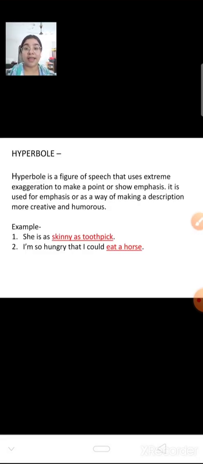Hyperbole means when you are exaggerating something a lot. Exaggerating means, in Hindi you have read about alankar. In alankar it is known as atishayokti alankar. Whenever you are trying to badha chadha kar bolna, exaggerating things to such a point that it seems unbelievable for the person who is listening.